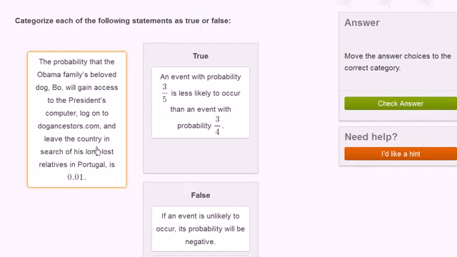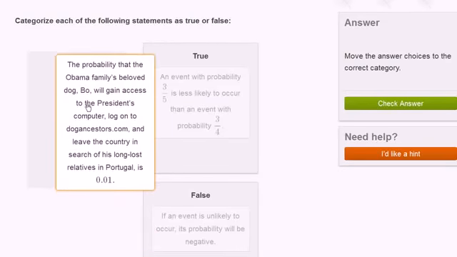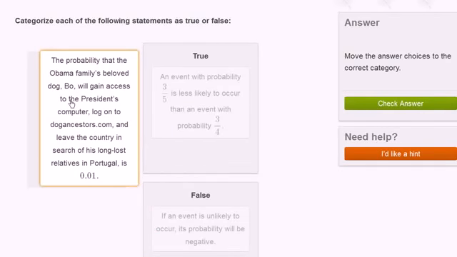If it's impossible, it would be 0, but it would be much, much closer to 0 than 0.01. This is a small probability, but not super unlikely. If this was the case, it means that if we had 100 realities like we had today, in one out of those 100 realities it would be reasonable to expect this scenario to happen. And we know it's a much, much lower probability than that. If this said 0.000 with like 20 zeros and then a 1, I'd have to think about it a little bit more. But I would say that this is still false. Even 0.01, as high as it is, is still a low probability.